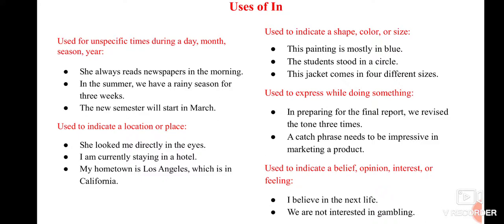Coming back to the first one: she always reads newspaper in the morning. In the summer, we have a rainy season for 3 weeks. The new semester will start in March. Now, how to use the preposition in when it comes to location or place. She looked me directly in the eyes. I am currently staying in a hotel. My hometown is Los Angeles, which is in California.